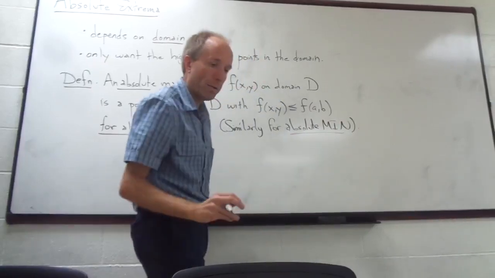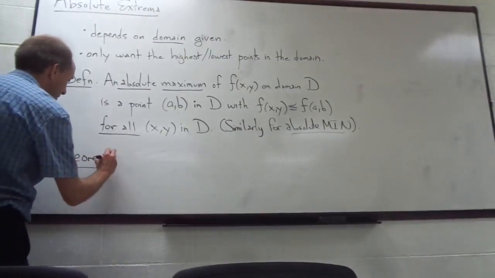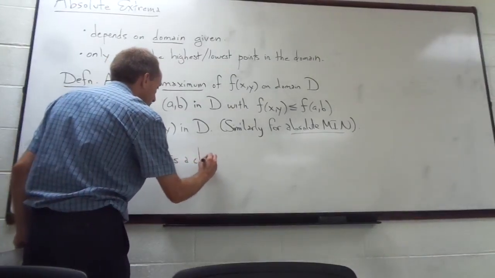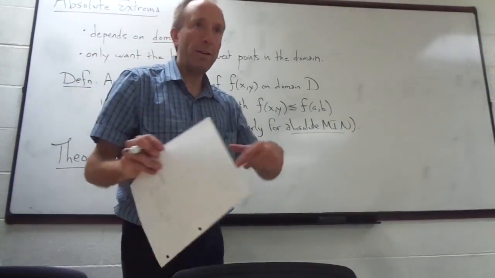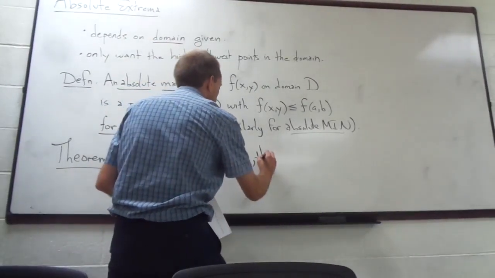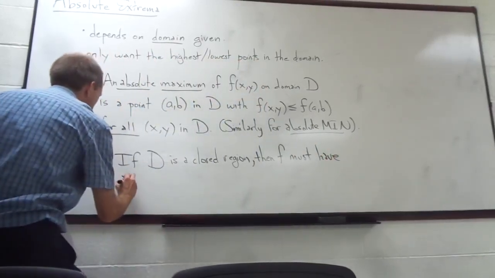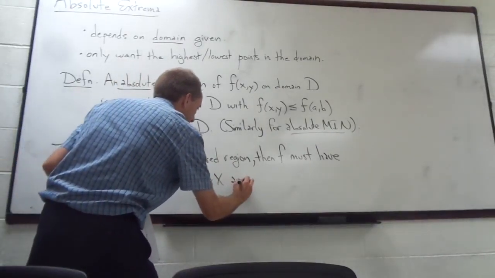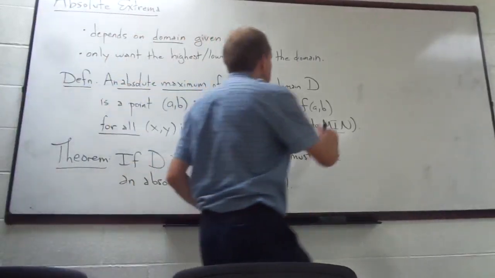Now, one of the theorems about this is that as long as your domain is closed, if D is a closed region, that means it includes its boundary. The edge of the region is included in it. Then in that case, f must have an absolute maximum and an absolute minimum. These things have to exist.